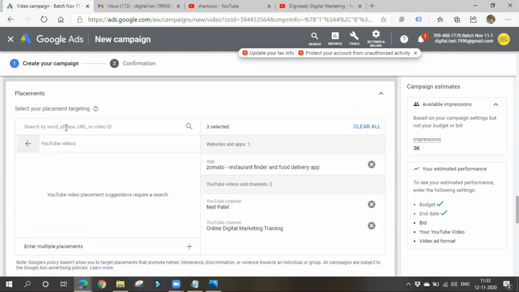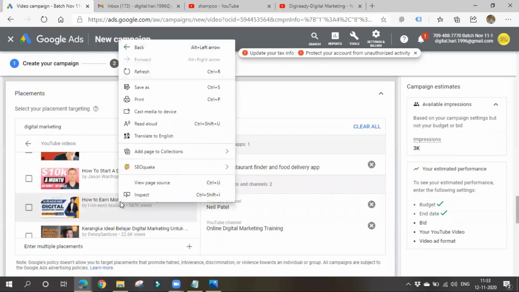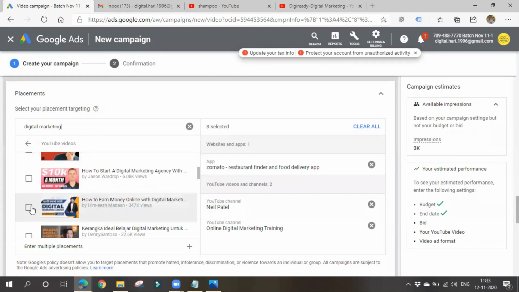YouTube videos, you can also choose specific YouTube videos. Simply give the URL here. It will show you whether you can display or not. Okay, so like this you can choose. Always choose videos which are having more and more views, so that more people are viewing them, right? So we can reach more amount of people. Simple. So like that you can choose.